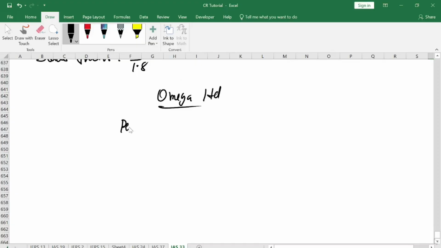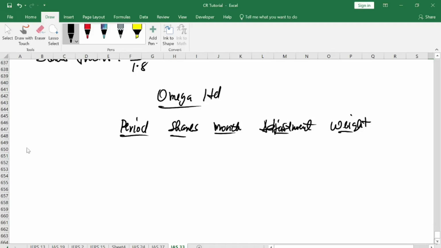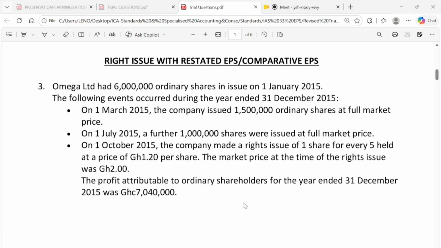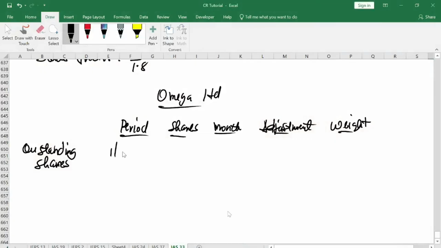So you will start with your period. Start, then you follow up with your shares. You follow up with the number of months. Follow up with any adjustments. Then your weights. All right. So your outstanding shares at the beginning of our accounting year was how much? The outstanding share is 6 million on 1st January 2015.